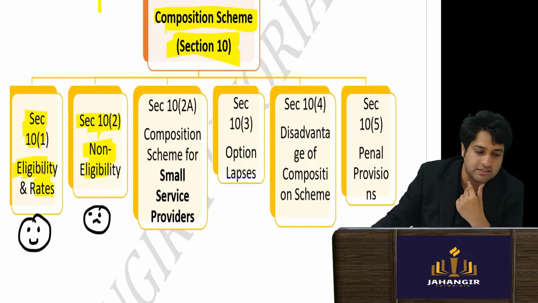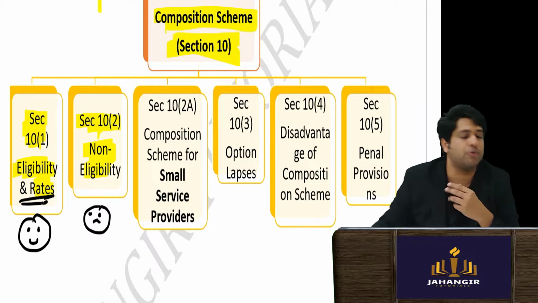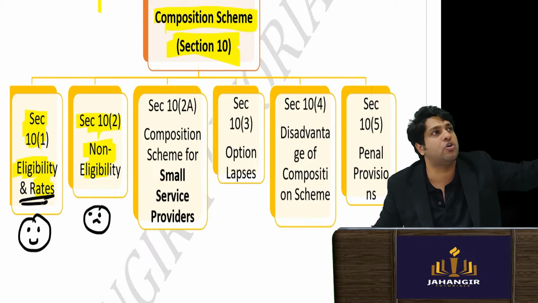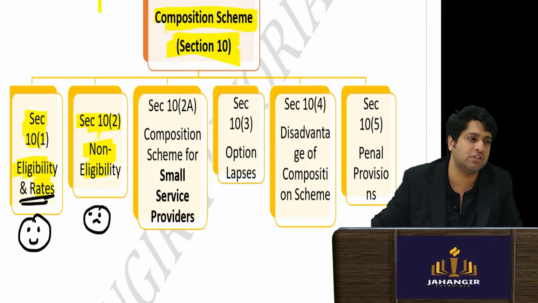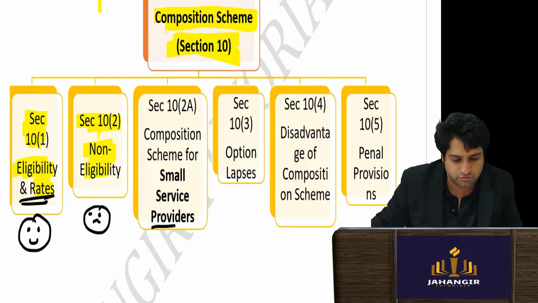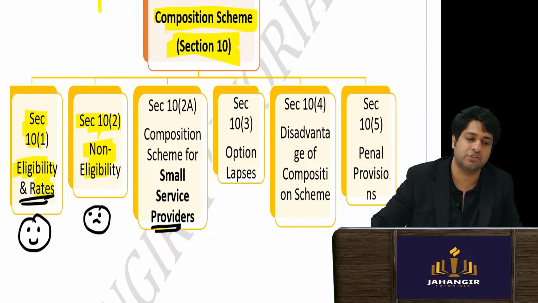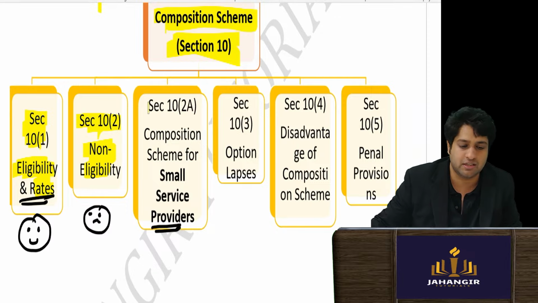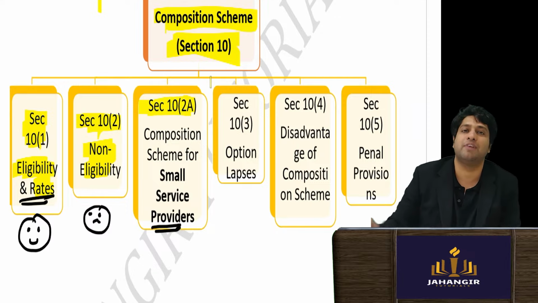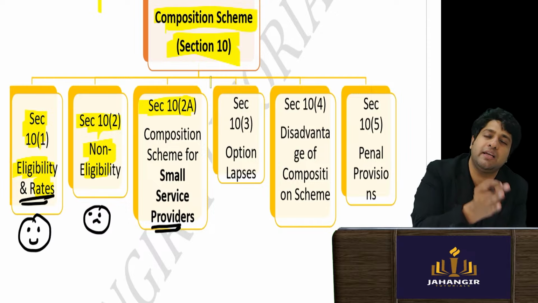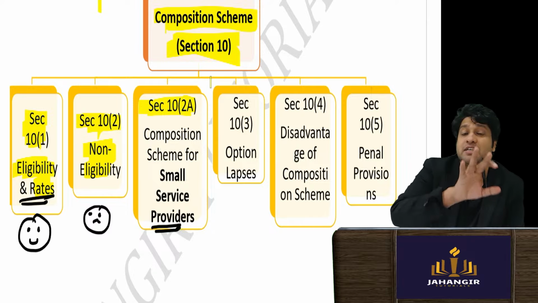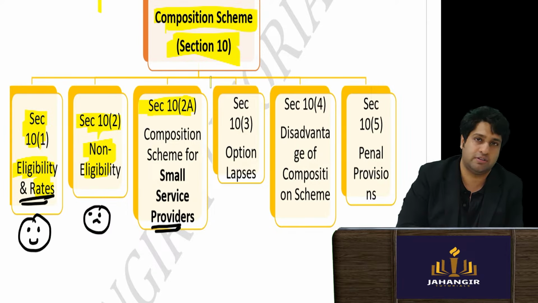Then they used to talk from the goods point of view, that a dealer of goods has this benefit. Then all the service providers said that you should also have a separate section for us. So earlier the composition scheme was available only for persons dealing in goods. Service providers were not allowed.